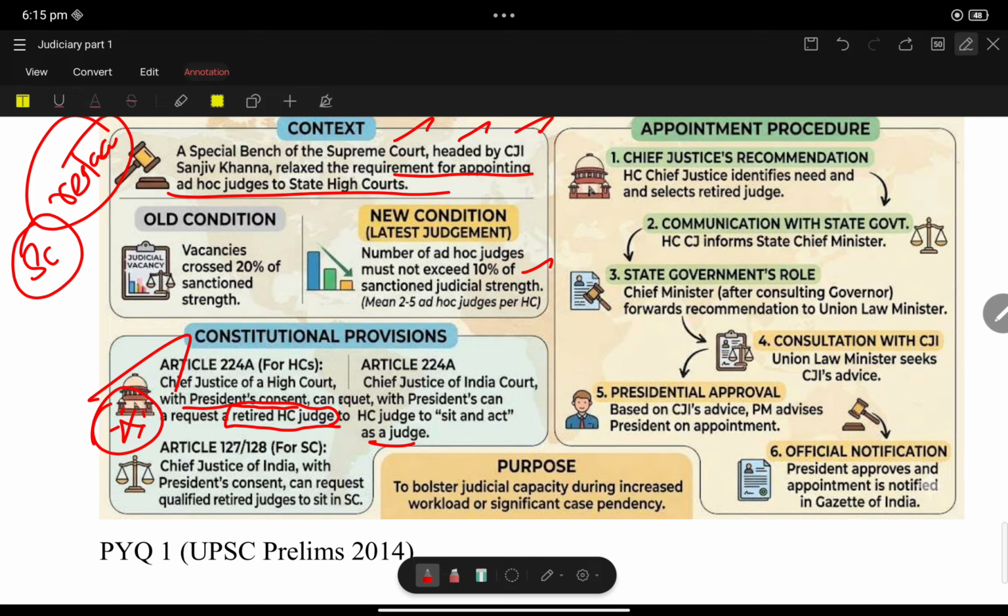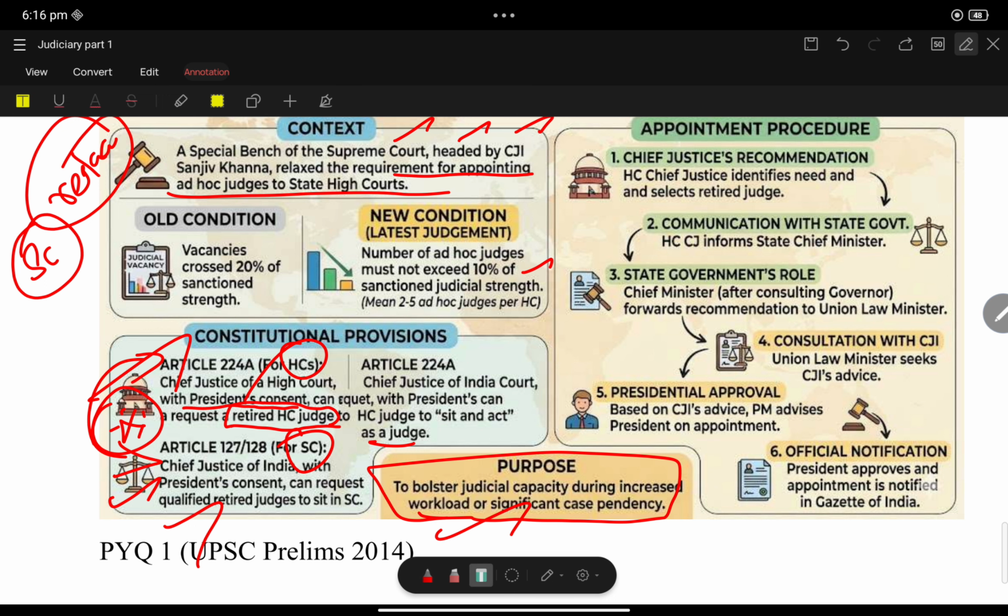Article 224A suggests that the Chief Justice of a particular High Court can appoint ad hoc judges with the previous consent of the President, to sit and act as a judge of the High Court. He must be a retired High Court judge. This provision is to reduce the workload of case pendencies. Article 127, Article 128: the Chief Justice of India, with the President's consent, can request qualified retired judges to sit in the High Court. This is High Court, this is Supreme Court.